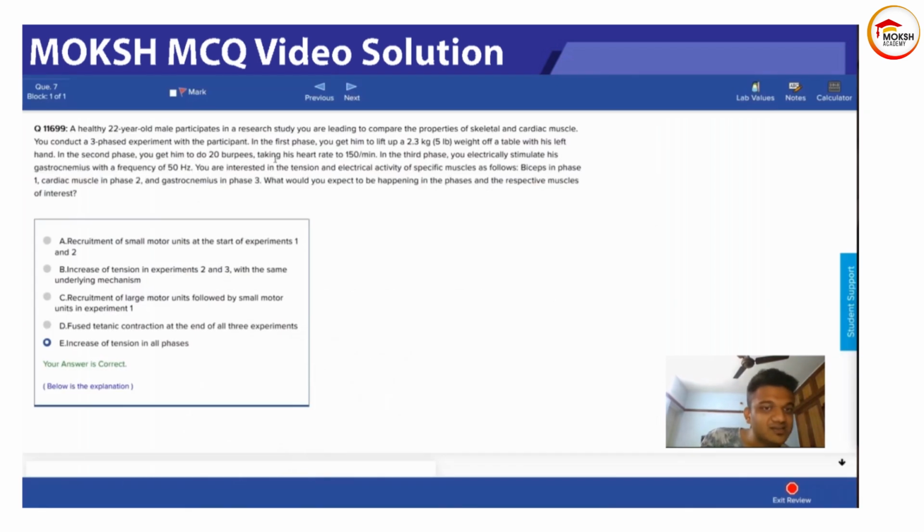So these are the two concepts. Now let's answer this. They are saying that in first phase, you got the patient to lift some weight off the table. Simple. So basically there was increase in muscle tension here. Second time you told him do 20 burpees back to back so that your heart fires to 150 per minute. Basically your heart rate and contractility was increased, right?